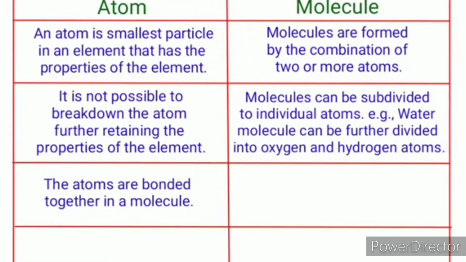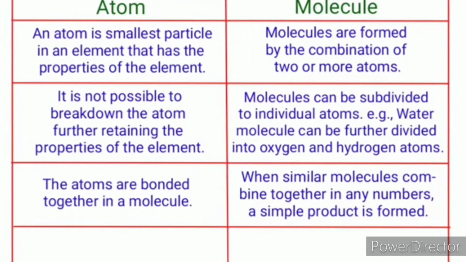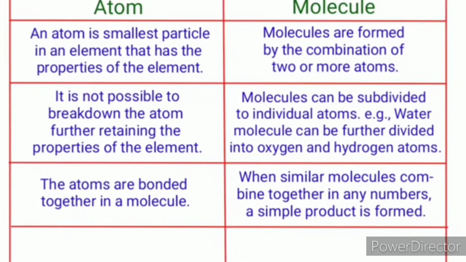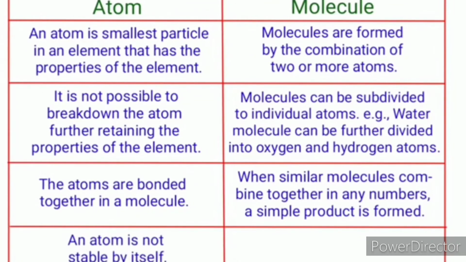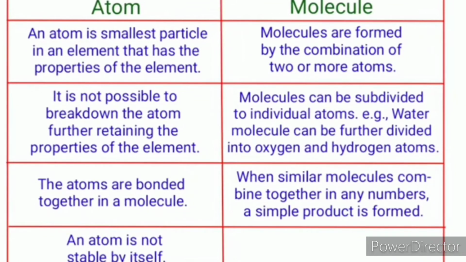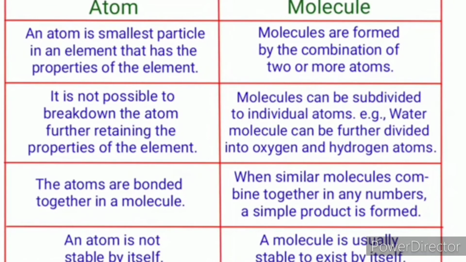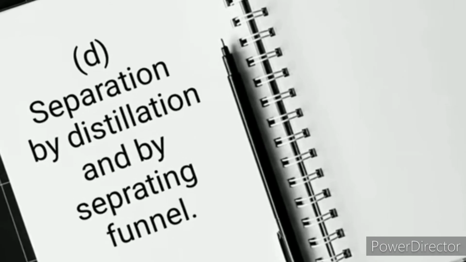The molecules are made of atoms, and those can be divided. The atoms are bonded together, while only similar molecules can be combined together to form a molecule. An atom is not stable by itself, but a molecule is stable by itself.